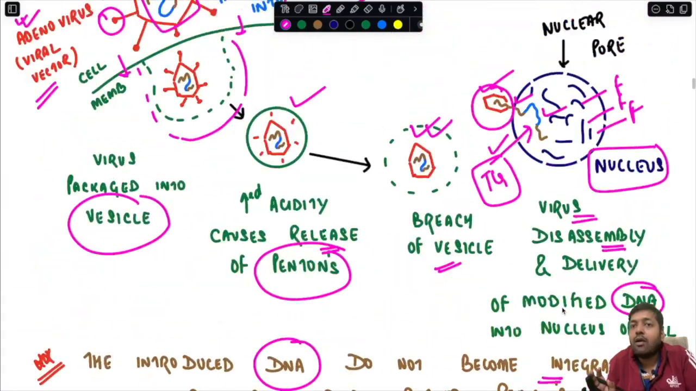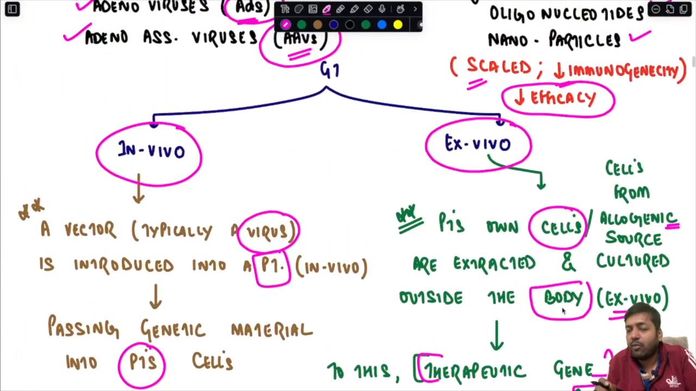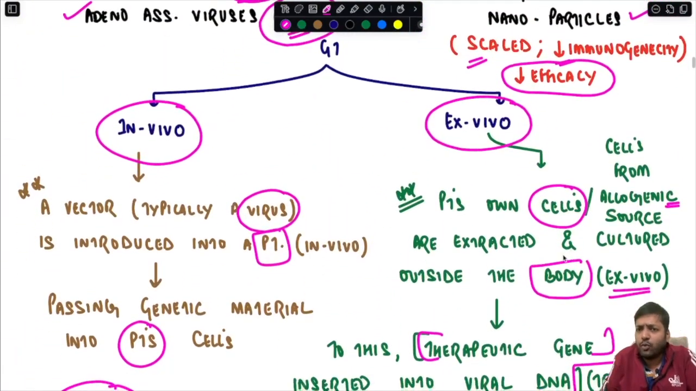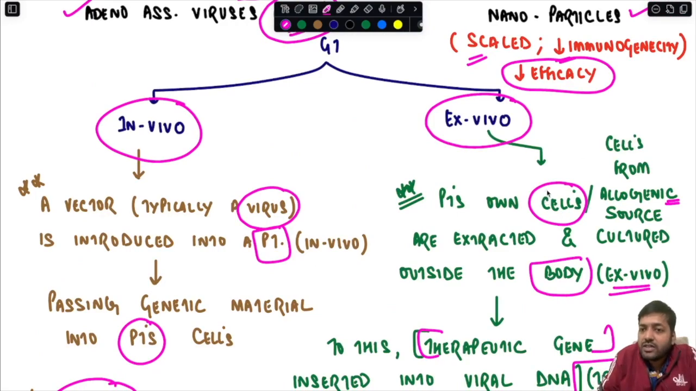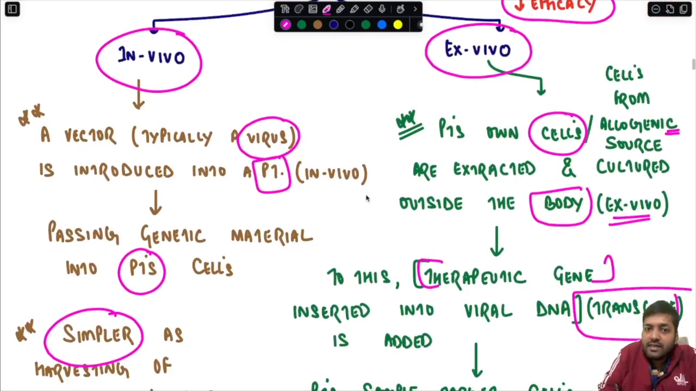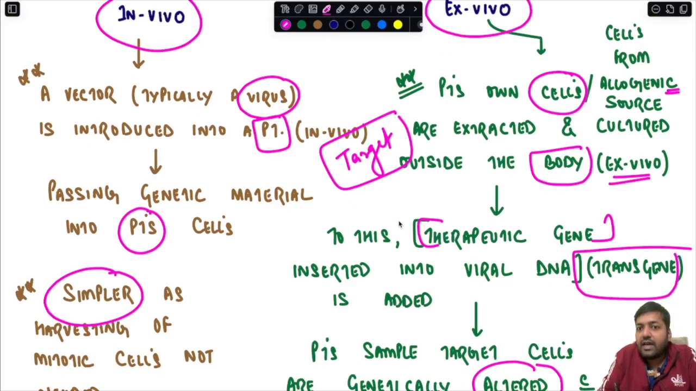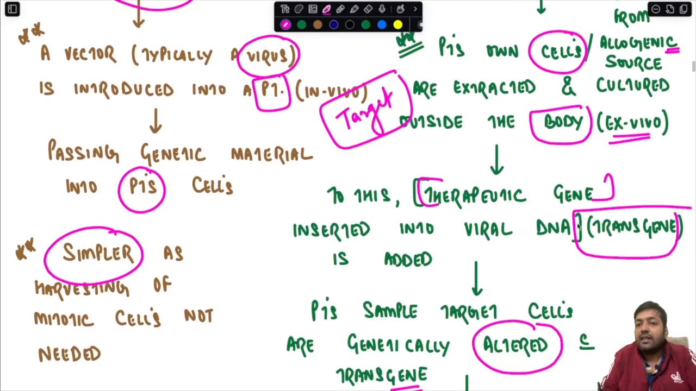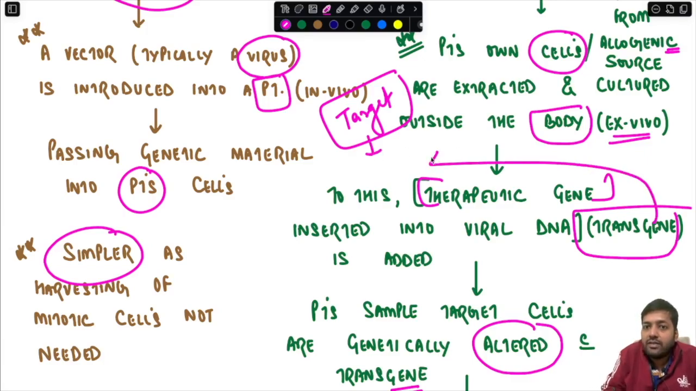So once again, I am going to go through the ex-vivo process so that this becomes crystal clear for you. Over here, the patient's own cells are extracted and they are cultured outside the body. Now this is the target cell, which is cultured outside the body. To this target cell, the therapeutic gene, which is already inserted into the viral DNA, forming the transgene, is added.